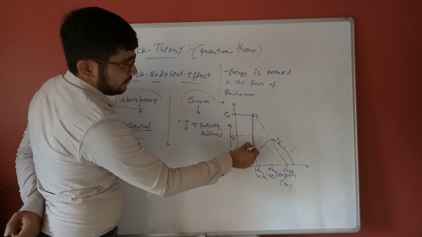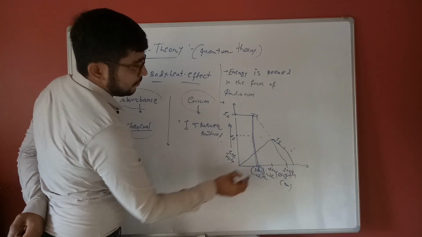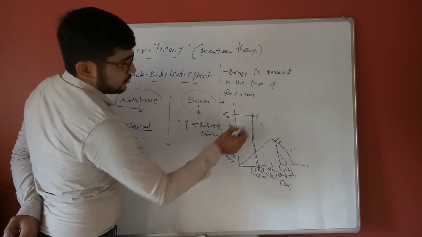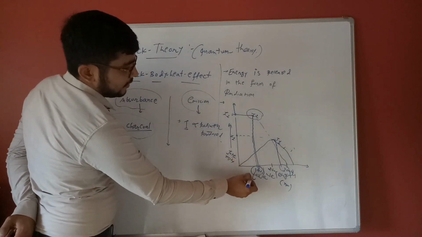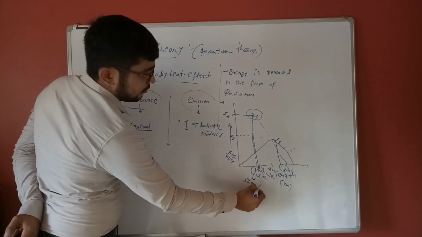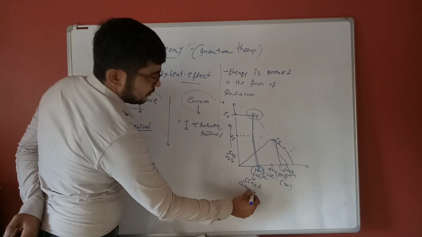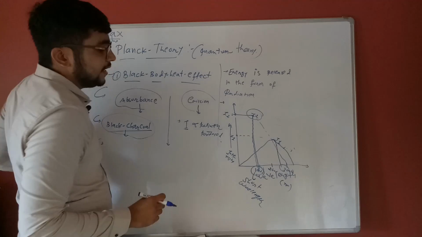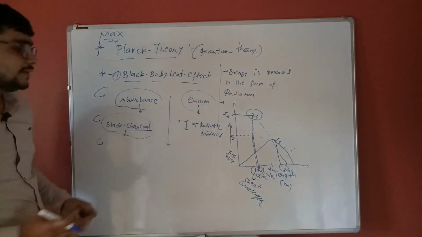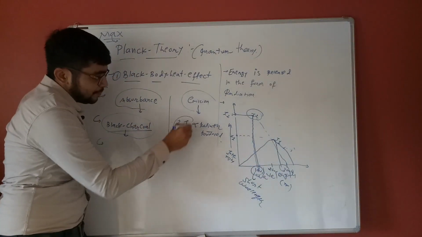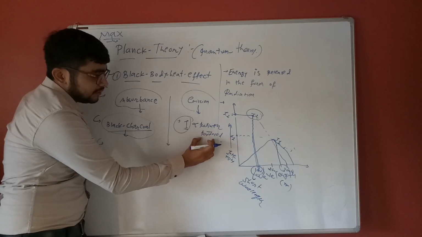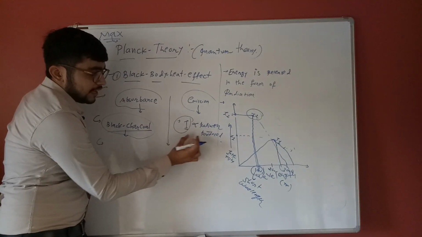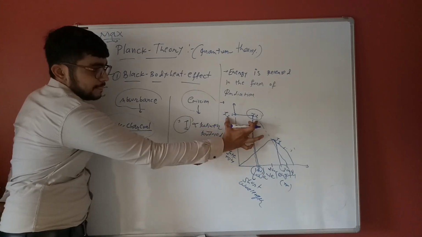So temperature T2 has a shorter wavelength, and temperature T1 has a longer wavelength. Simple: as temperature increases, radiation intensity increases, and T2 has the higher intensity.